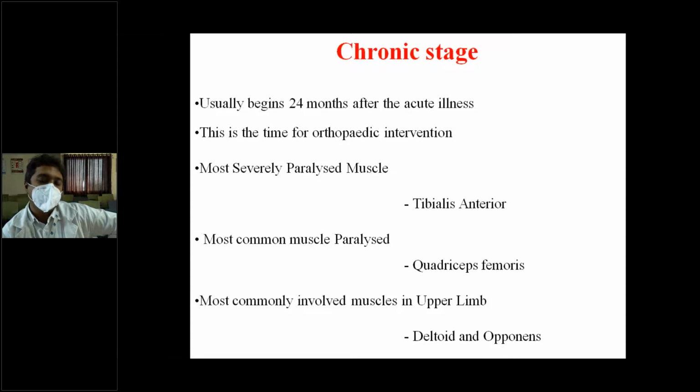The most commonly and most severely paralyzed muscle is the tibialis anterior, which causes dorsiflexion of the ankle. So that is gone, and it leads to a foot drop kind of deformity, and then it leads to contracture. You should know the difference between attitude and deformity.